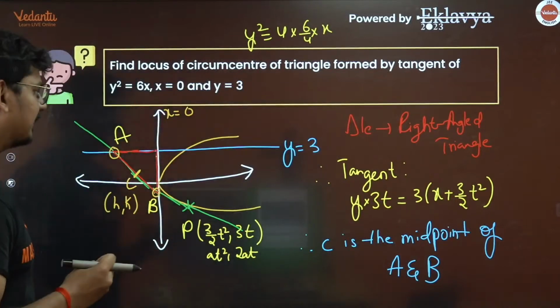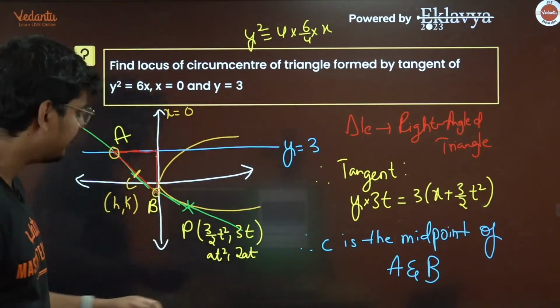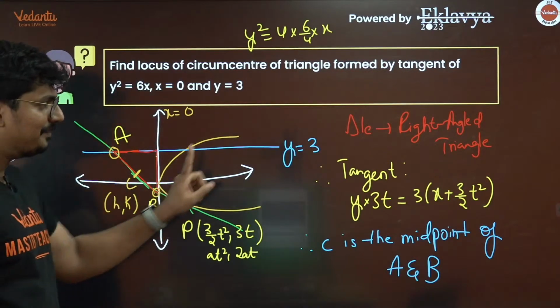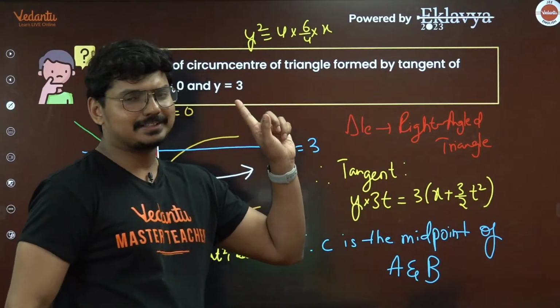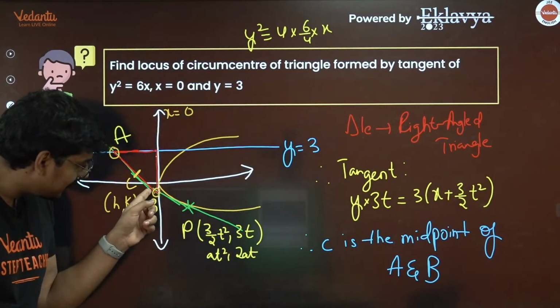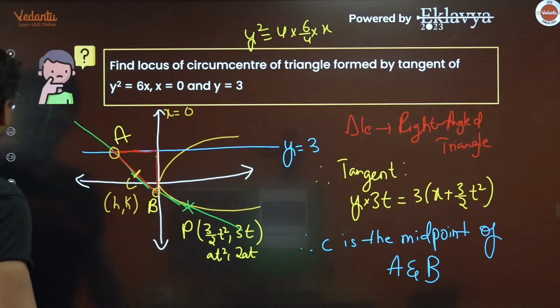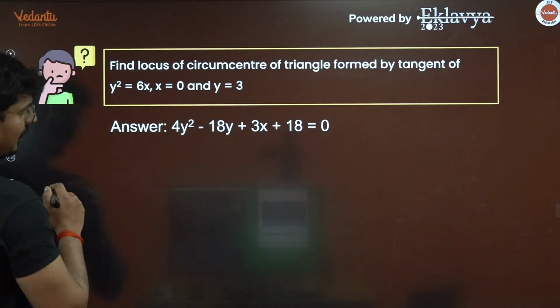Now try to understand this, guys. We need to get the points A and B, correct? Now how are we going to get it? Very simple. To find point B, all you have to do is keep x equal to 0, since point B is nothing but where the tangent is cutting the y-axis. Agreed? So for that, let me just write it down for you.